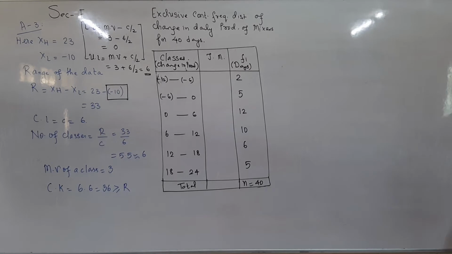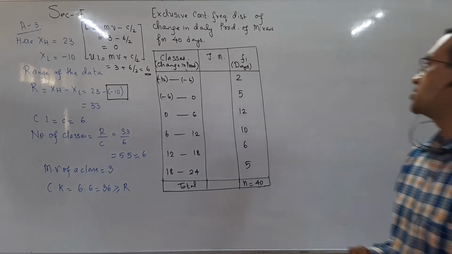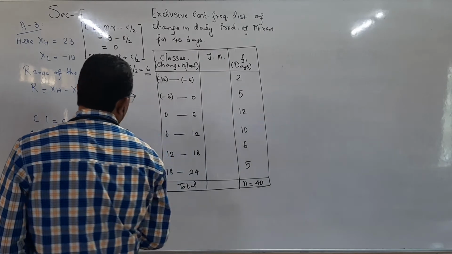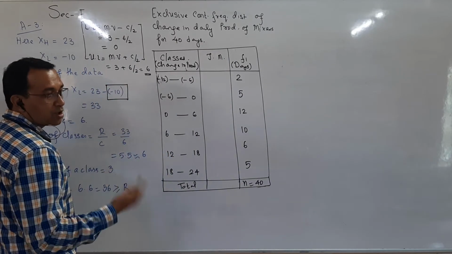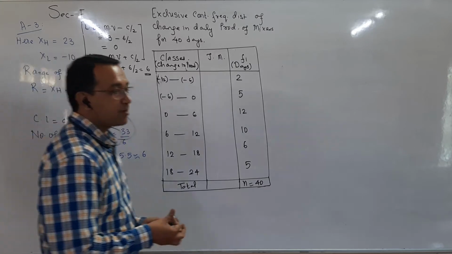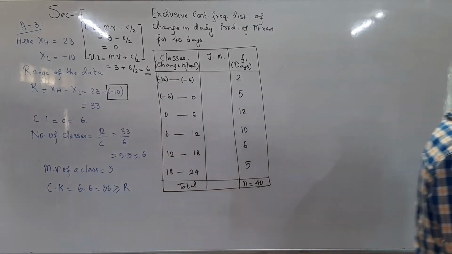Now, students, we have to go for less than type and more than type cumulative frequency distribution. Now, in less than type, we use upper boundary points, and in more than type, we use lower boundary points. This much all of you know.